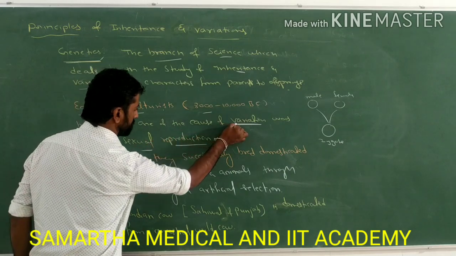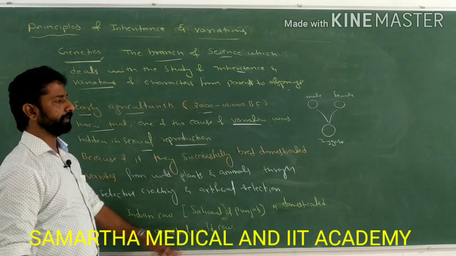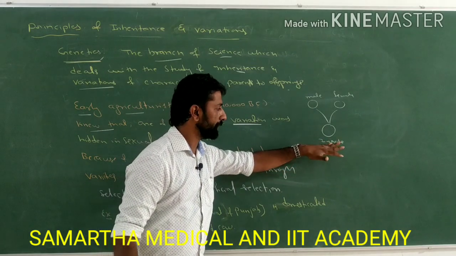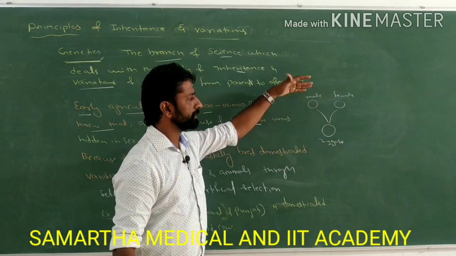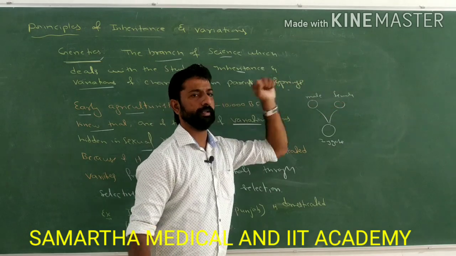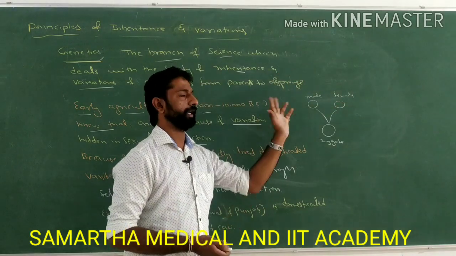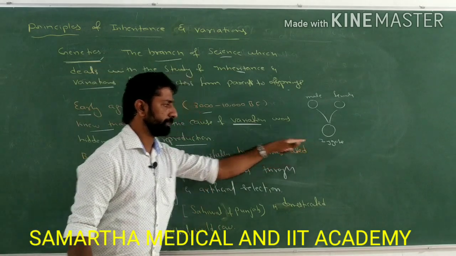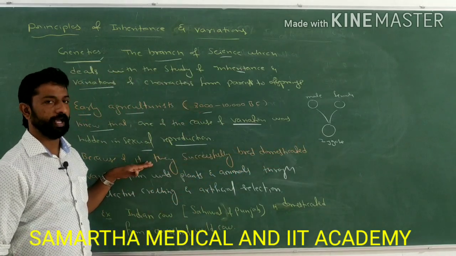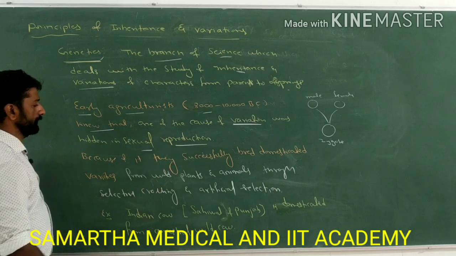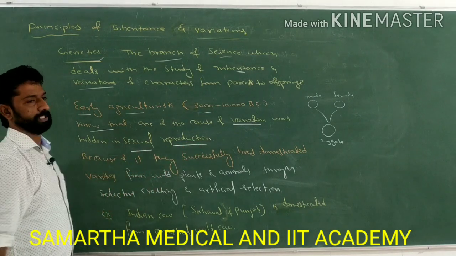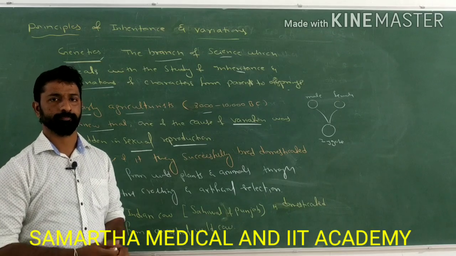So the variation which can be observed in the progeny produced depends on the characters present in their parents or the parental combination. The variations present in the progeny are the result of the combination of parents used for sexual reproduction.